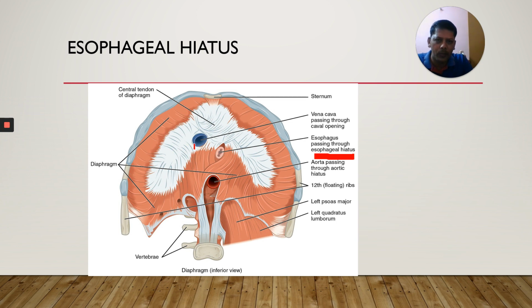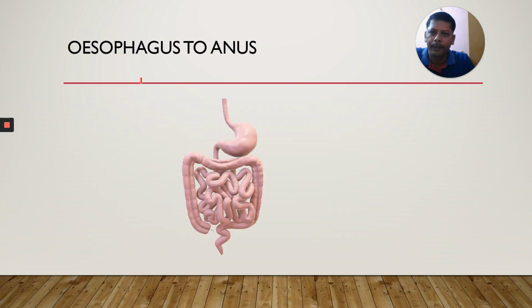You can see some more openings here. Aorta passes through this opening. Here vena cava passes through this opening. Like that, there are many openings in the diaphragm. One of the openings through which esophagus passes is called esophageal hiatus. It is not a part of your syllabus.